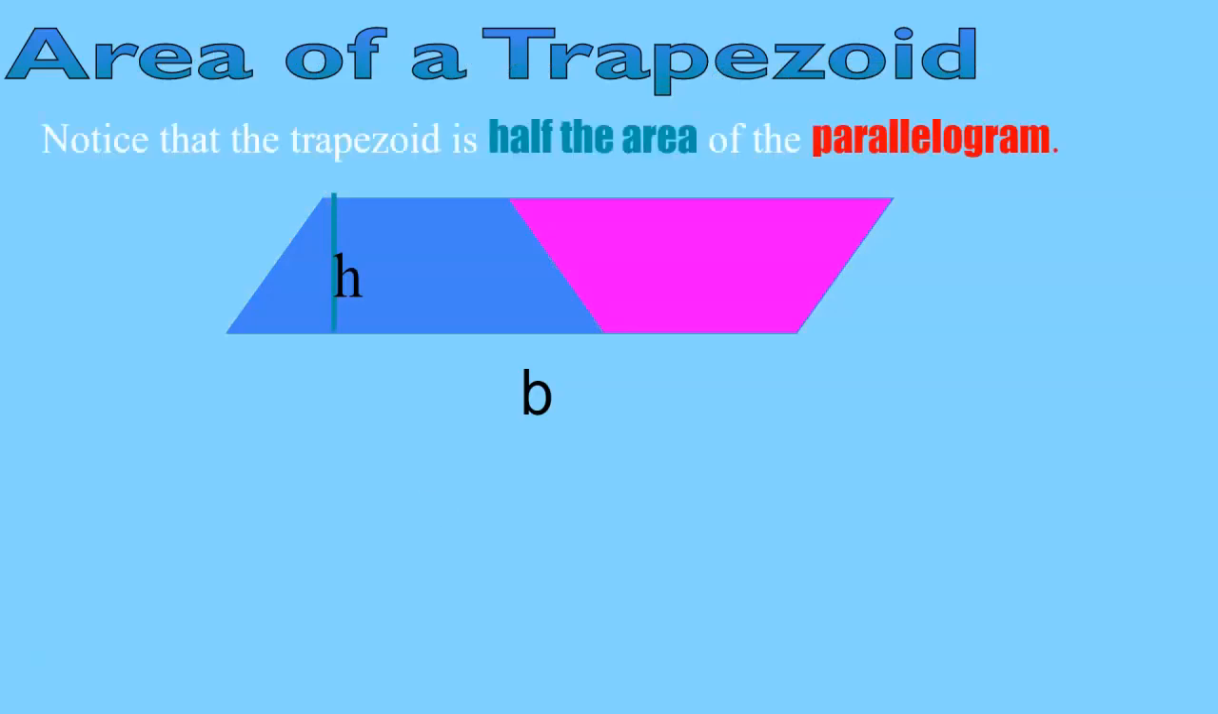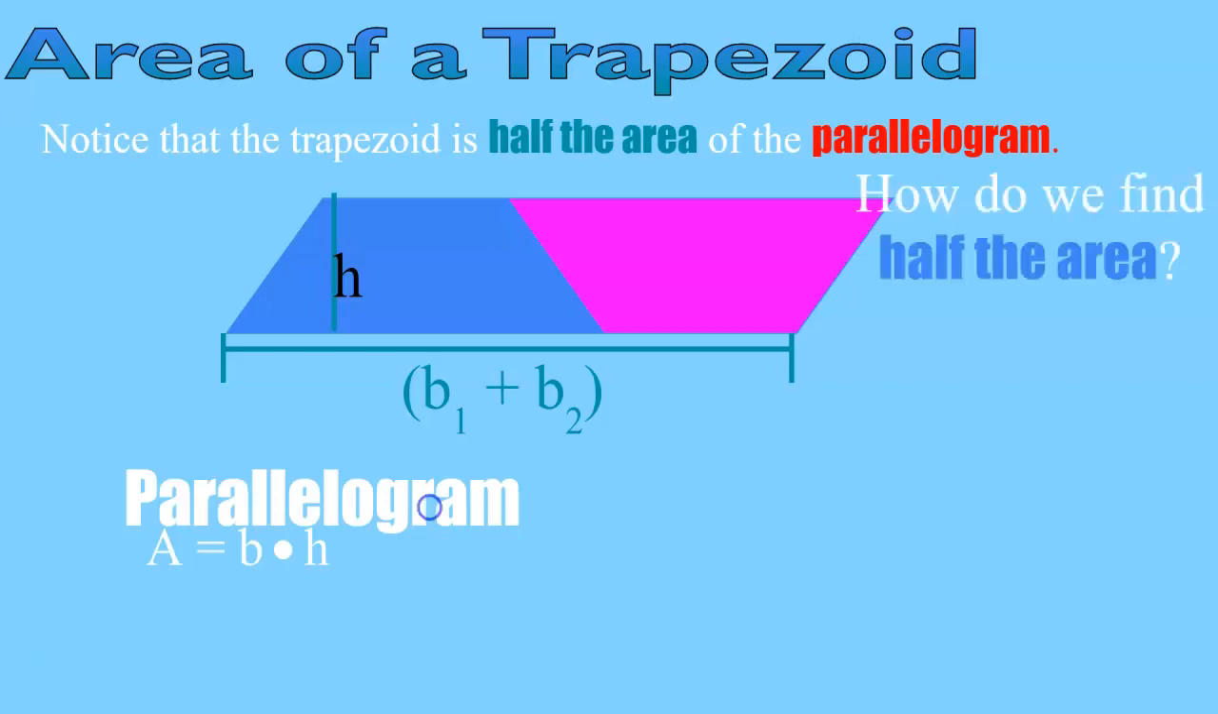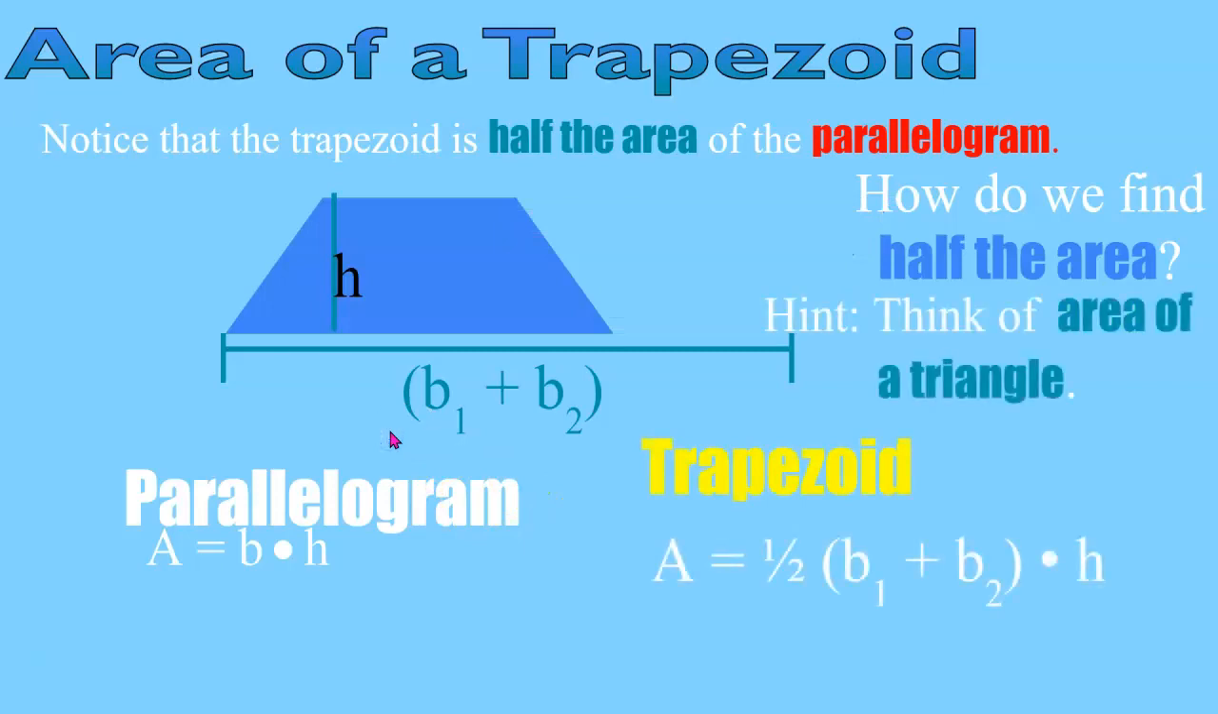Notice that the trapezoid is half of the area of a parallelogram. We know the formula for parallelogram is area equals base times height. With the trapezoid, you will need to combine both bases, top and bottom, in order to determine what is the base, and then multiply it times the height. Since you're finding half of the area of a parallelogram, you would do something similar to what you did with triangles. You would find 1/2 base 1 plus base 2 times the height, where base 1 and base 2 are the top and bottom bases.